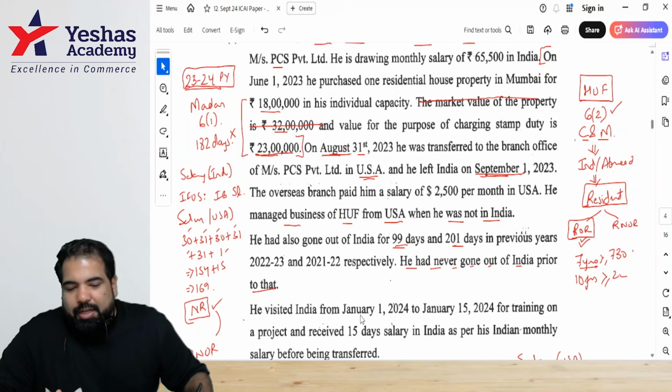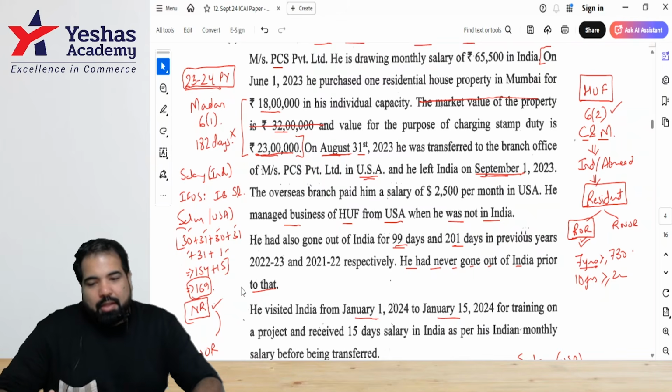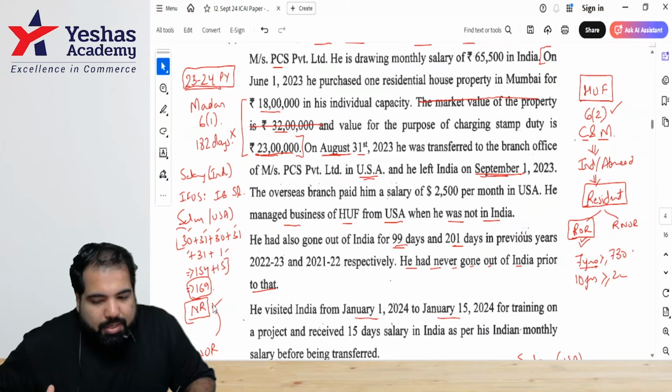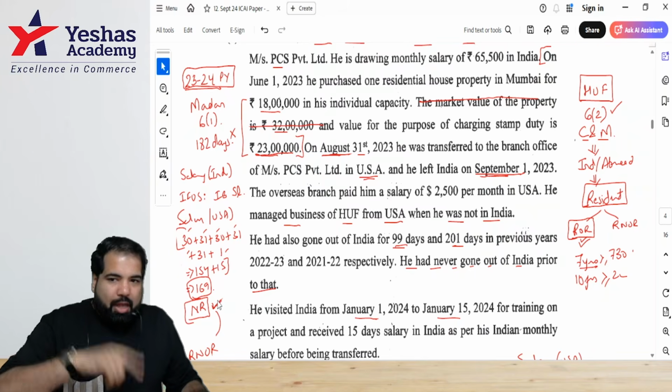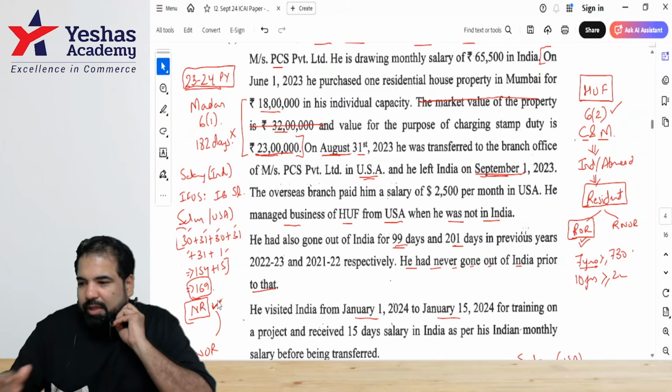And then he visited India again from Jan 1 to Jan 15. That is another 15 days. And if you add all these number of days, including these 15, he stayed in India for how many days? 169. And since he does not fulfill 182 days, he will be considered as what, guys? Non-resident. But now you know non-resident can be converted into R and OR. This is where we all are.